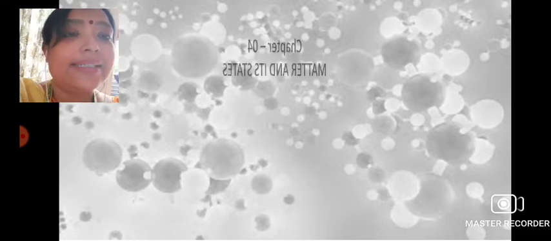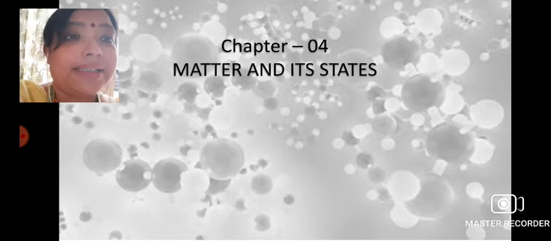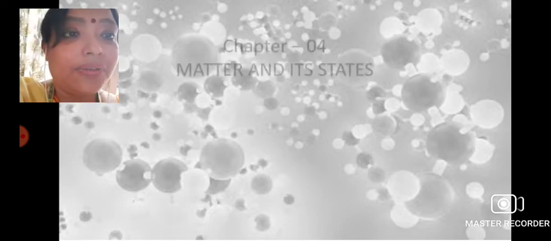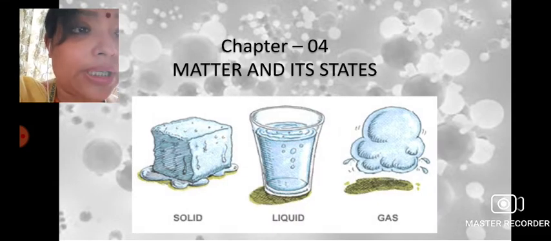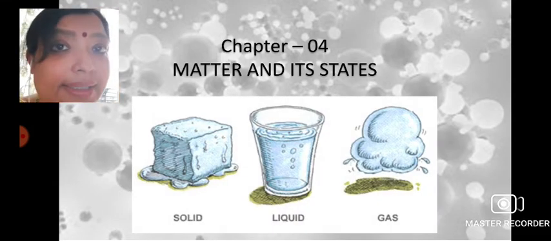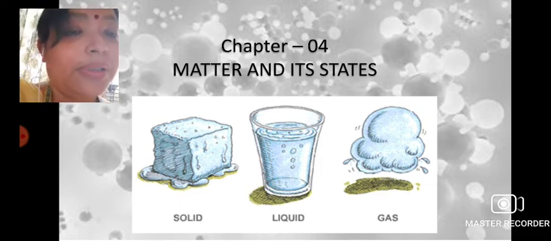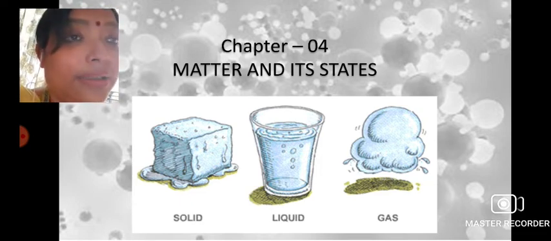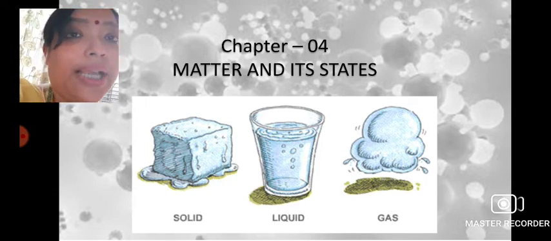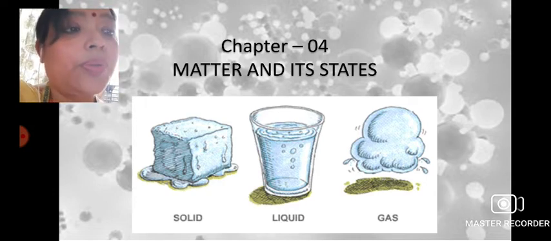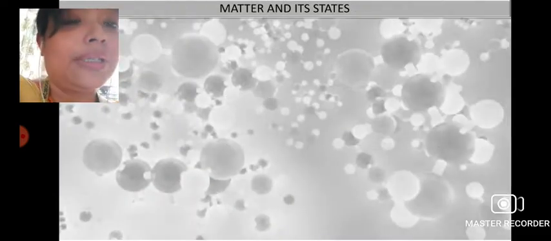Today also we will continue with chapter 4, which we had started. This is about matter and its states. We had already spent three to four days discussing this chapter. So now we already know what matter is and what the states of matter are, which can be interchanged. Today we will learn another kind of concept. Let's see what we are going to learn today.